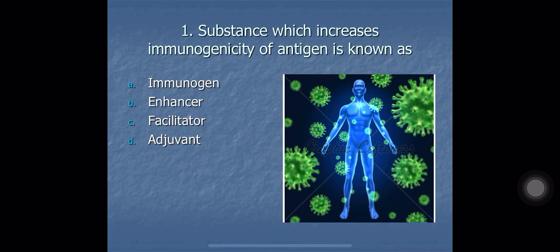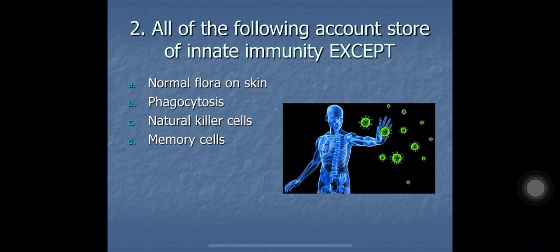In this session, we discuss some MCQs about immunity. Question number 1. Substance which increases immunogenicity of an antigen is known as A. Immunogen, B. Enhancer, C. Facilitator, and D. Adjuvant. The correct option here is D. Adjuvant. Adjuvants increase the immunogenicity of antigens, and when you bind an antigen with an adjuvant, the immune response generated against the antigen is much stronger compared to the antigen alone.